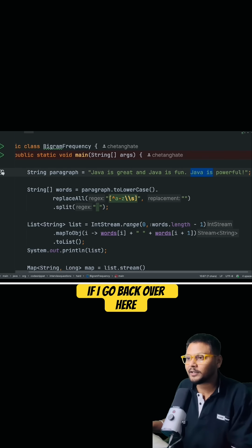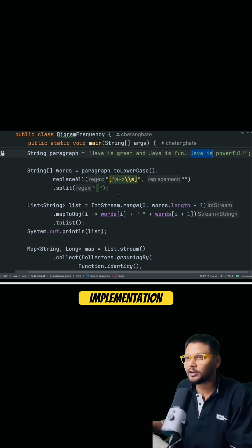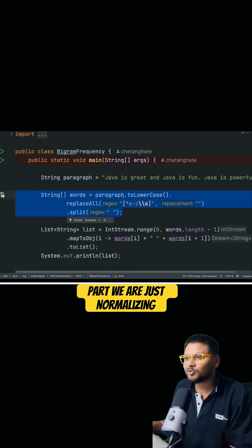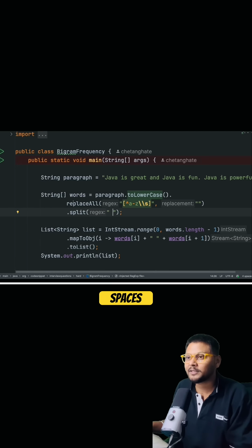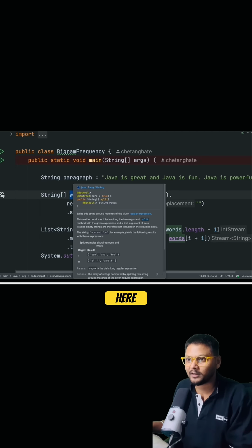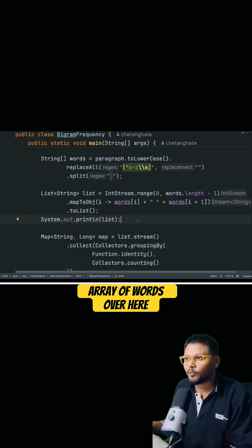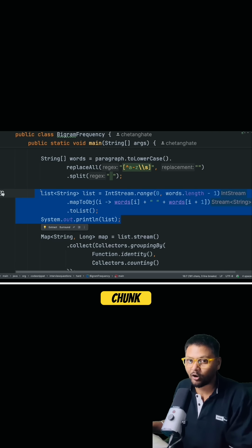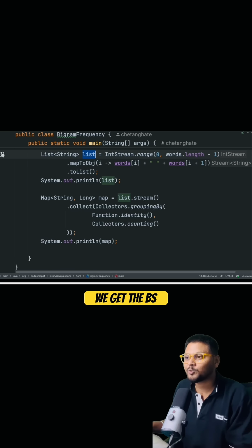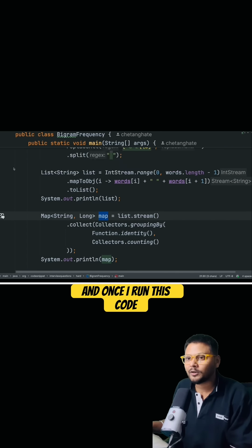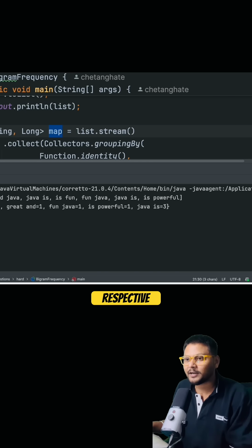So if I go back over here, this is basically the overall implementation. So here in this particular part, we are just normalizing it and splitting it by using spaces and creating a list of words over here. It is basically array of words over here. Once we do that, we are just making use of int stream and creating bigrams in this particular chunk of code. After that, once we get the bigrams, we are just applying grouping by over here by using function.identity and collectors.counting and creating this particular map. And once I run this code, you will see that we are getting this particular respective count, and here is basically the count of Java is, which is 3.